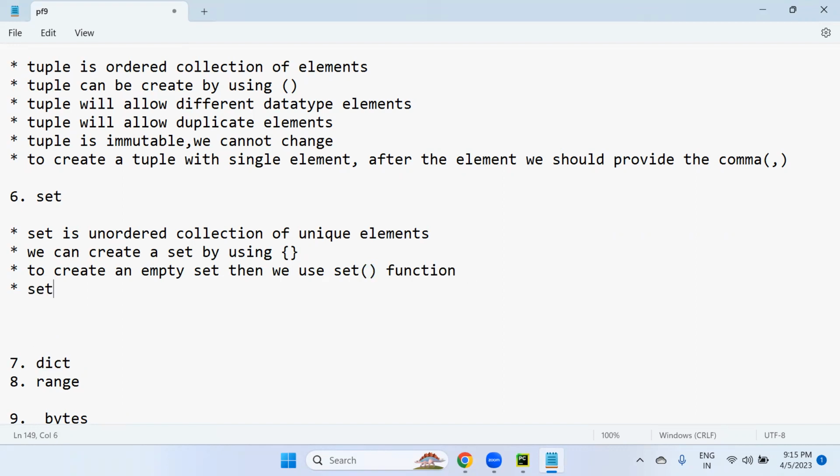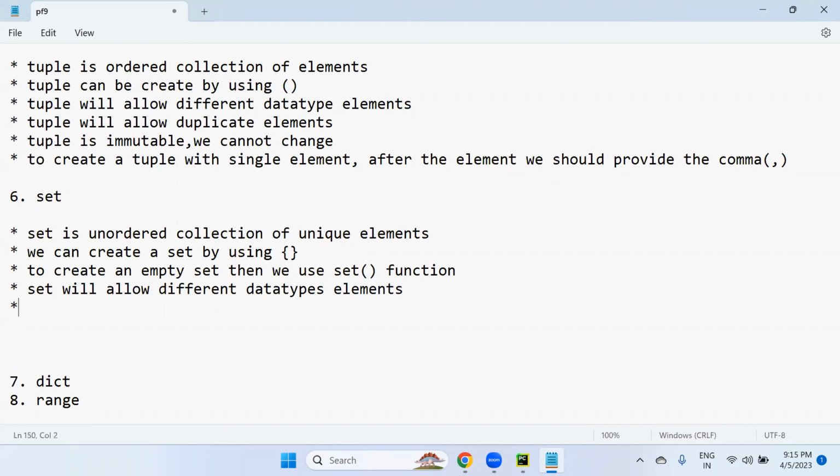Next, set will allow different data type elements. Yes, it is possible. In the set, one element is an integer, one element is a float, one element is a string, like that. But make sure that all elements must be unique. No duplicate elements are possible.